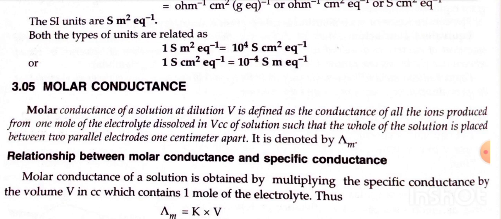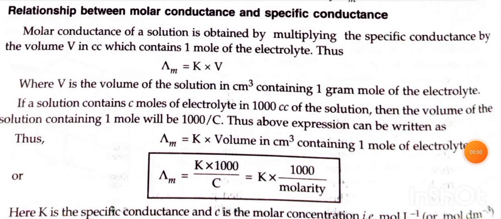Relationship between molar conductance and specific conductance. Molar conductance of a solution is obtained by multiplying the specific conductance by the volume V in cc which contains 1 mole of the electrolyte. Thus, lambda m is equal to K into V, where V is the volume of solution in centimeter cube containing 1 gram mole of the electrolyte.